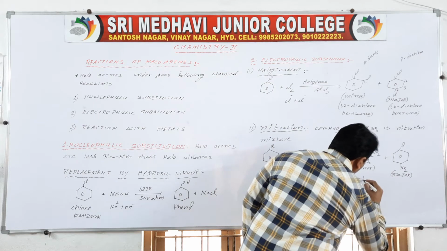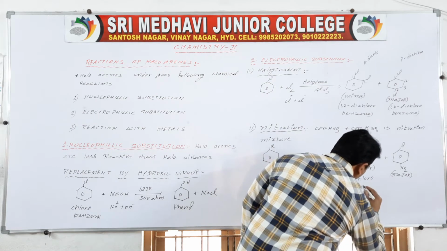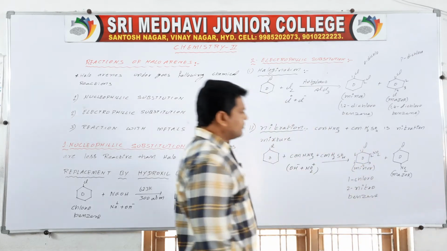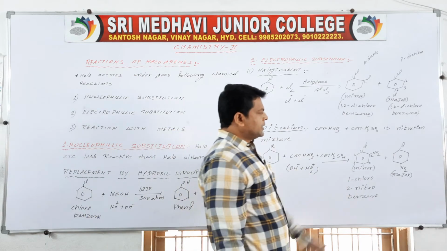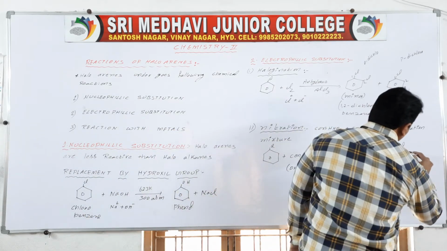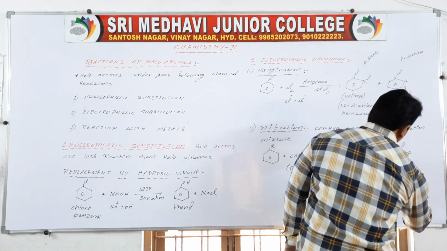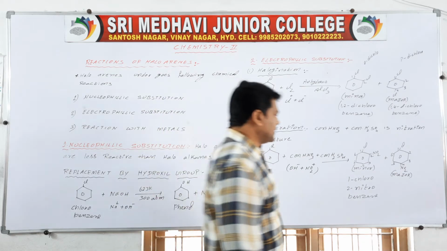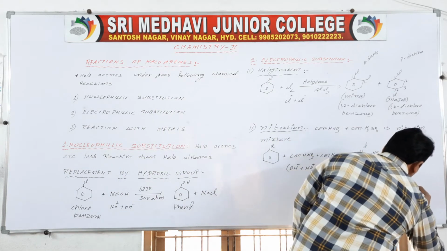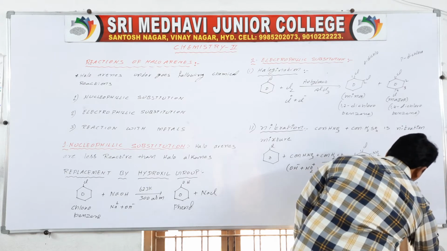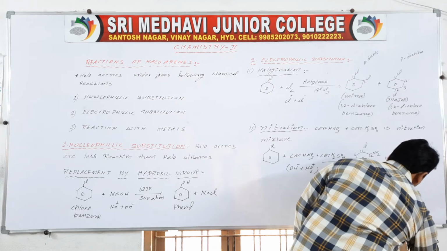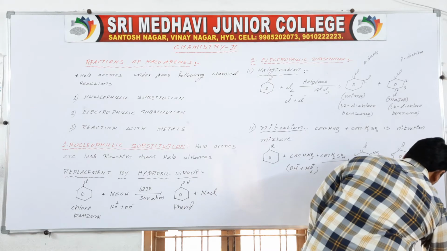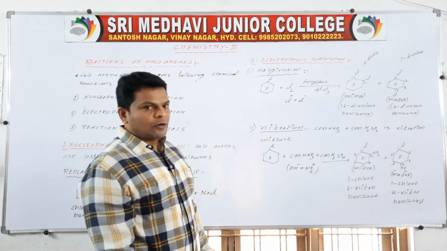1-chloro-2-nitrobenzene is the name. So here, numbering 1, 2, 3, 4, 5 and 6, here also 1-chloro-4-nitrobenzene. Okay, 1-chloro-4-nitrobenzene.